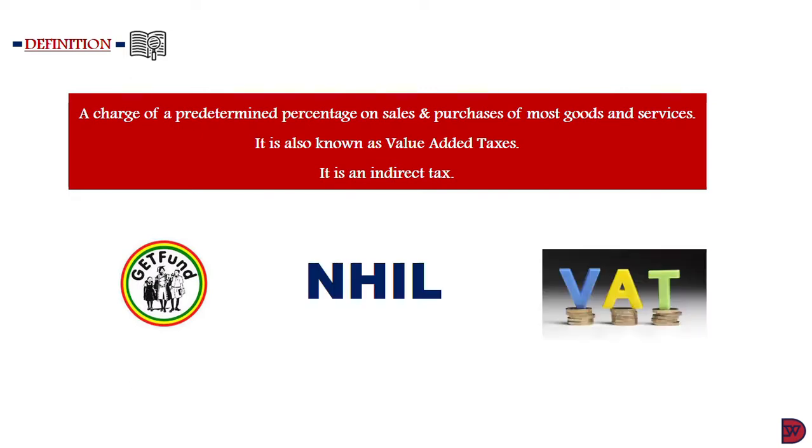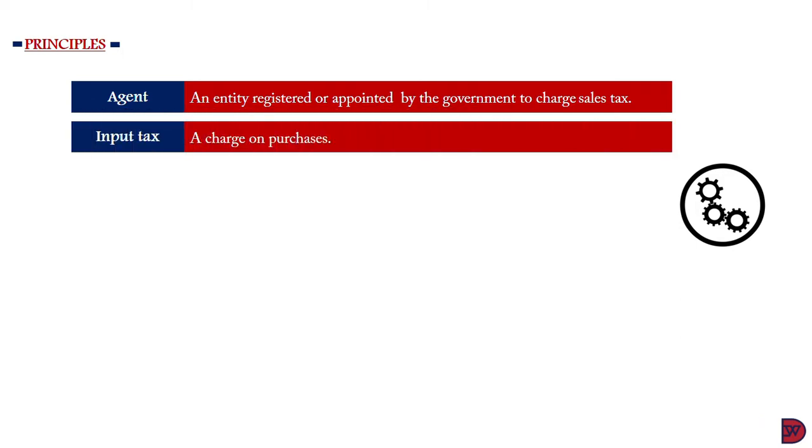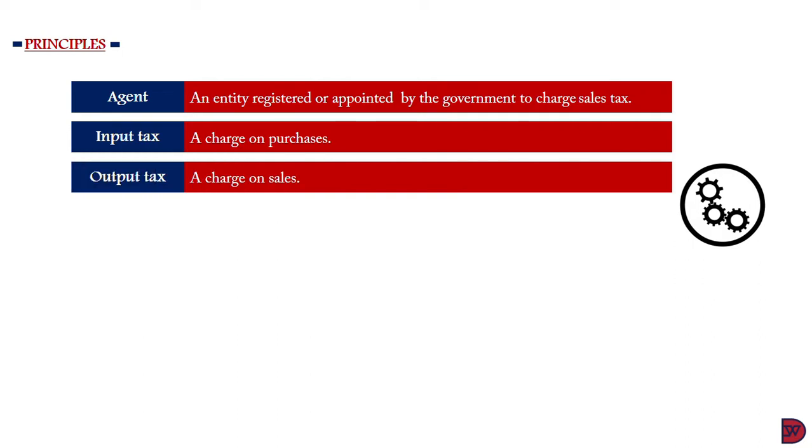and we have VAT. Let's look at certain principles that apply to sales tax. The first of it is an agent. This is an entity registered or appointed by government to charge sales tax. Mind you, it's not every business that has the mandate to charge sales tax. They have to be authorized by the government. Tax that a business incurs buying from their suppliers, who are tax agents, is known as an input tax. Output tax, on the other hand, is a sales tax that a business charges customers, the one that is factored in their selling price.